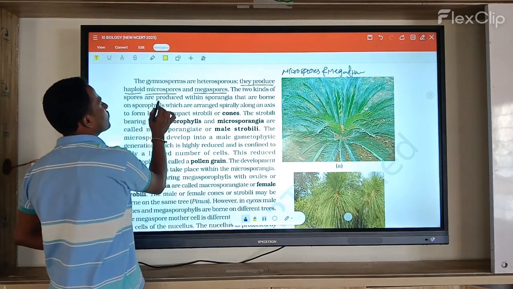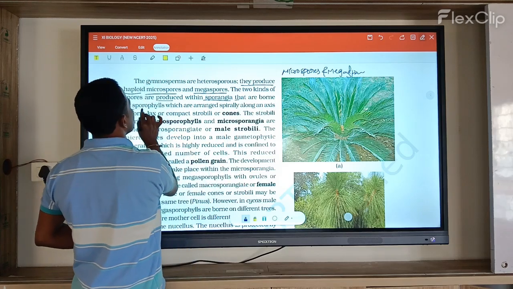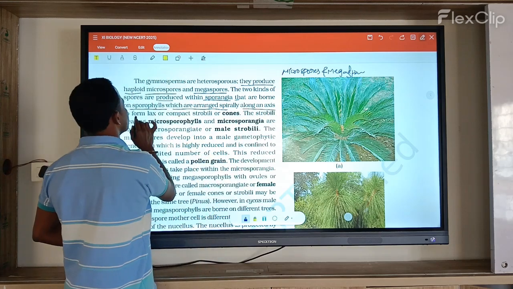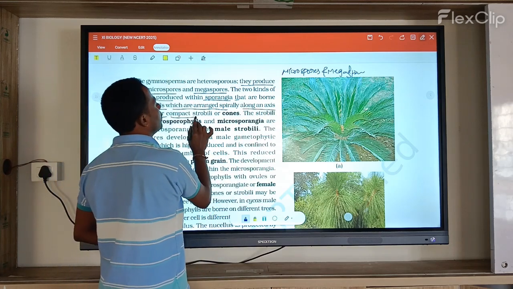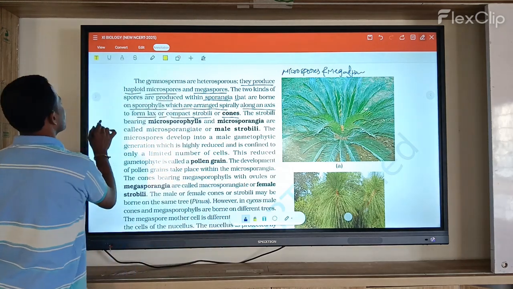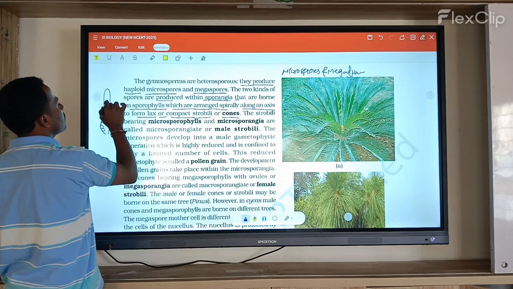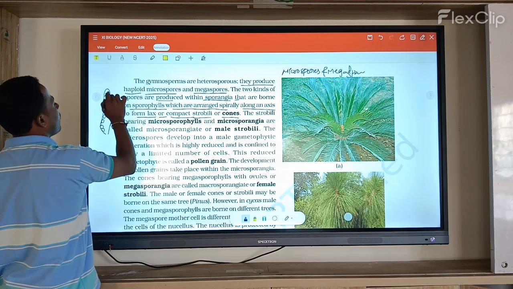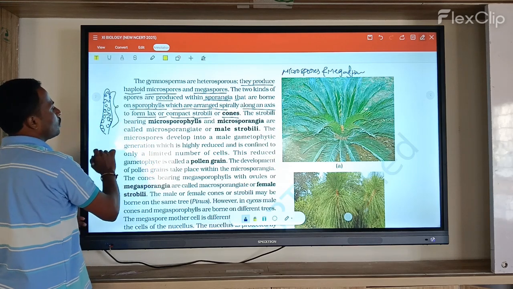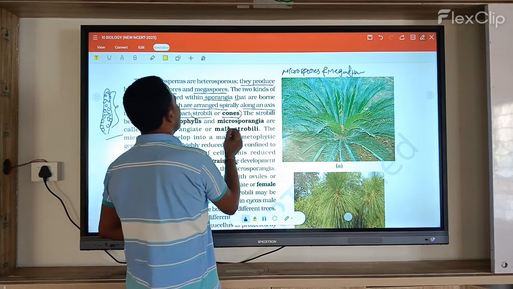Now the two kinds of spores are produced within the sporangia, which are borne on sporophylls arranged spirally along the axis. They form a lax or compact structure, completely compact. Notice here the number of compact structures, spirally arranged, lax or compact. That is called a strobilus, or cone. Strobili or cones. Okay.